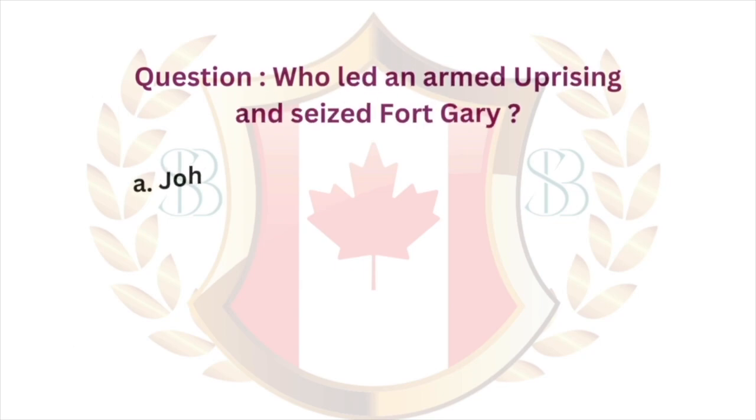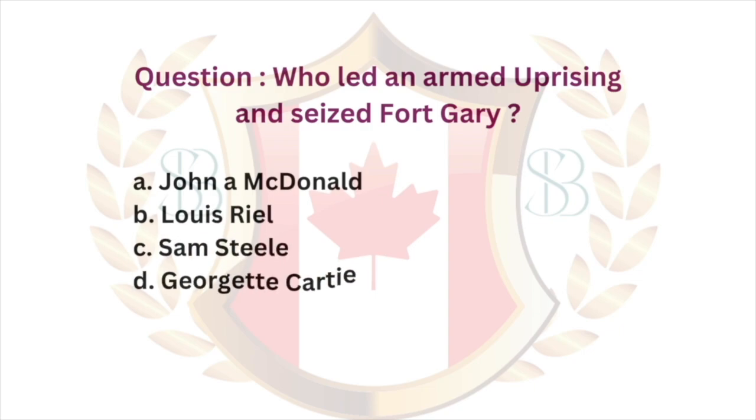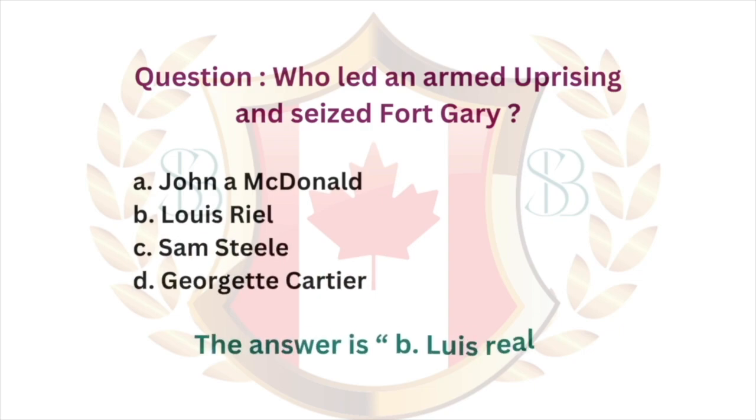Question. Who led an armed uprising and seized Fort Garry? A. John A. Macdonald. B. Louis Riel. C. Sam Steele. D. Georges Cartier. The answer is B. Louis Riel.